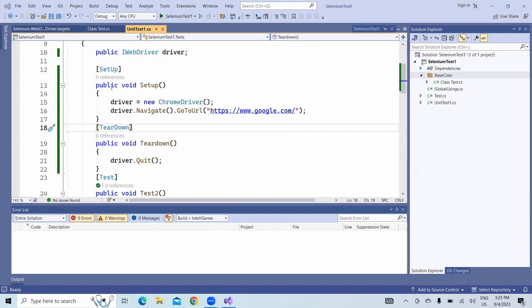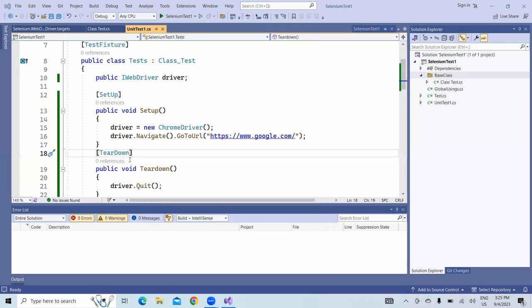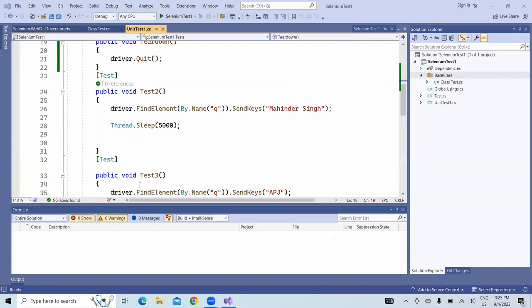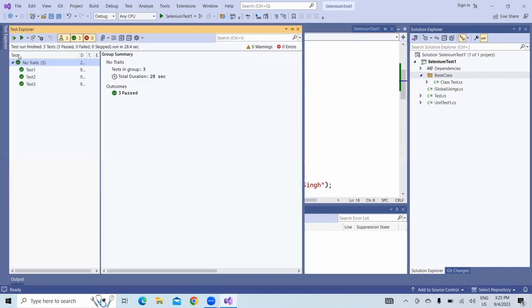Coming to setup and teardown, what this scenario will do is launch the browser, complete one test, and close the browser. Then it will open another browser, complete the next test, and after that close the browser. For that one, let me trigger it.